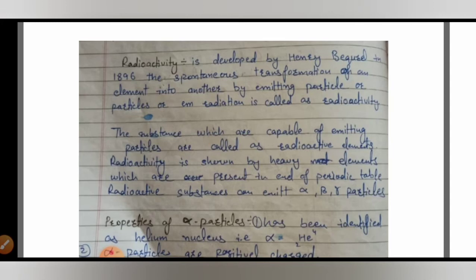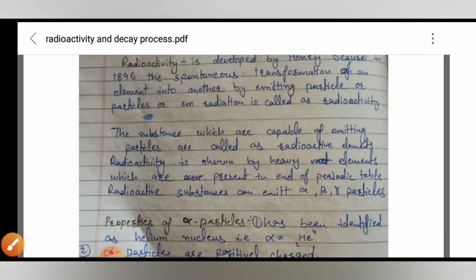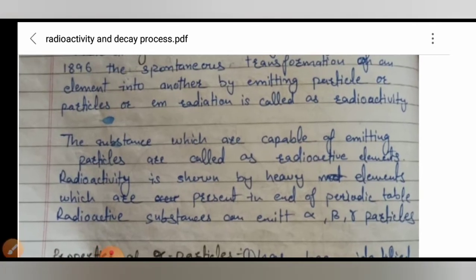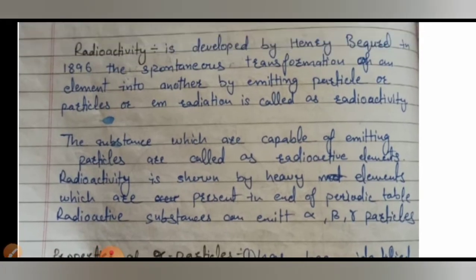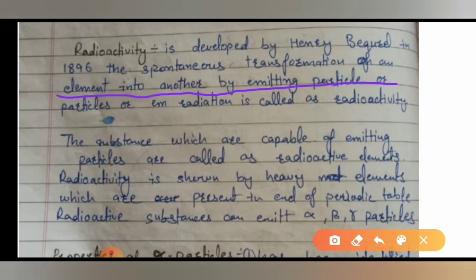Next topic is radioactivity. Radioactivity is a spontaneous phenomenon, and it was discovered by Henry Becquerel. Henry Becquerel was a scientist who discovered this phenomenon, radioactivity, in 1896. It is a spontaneous transformation of one element into another element. It means one element is changing into another element by emitting some particles, and this process is called radioactivity.